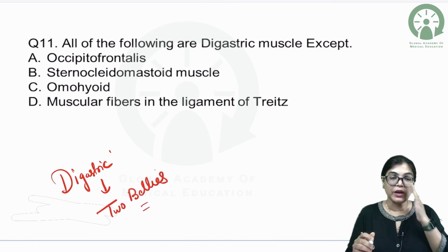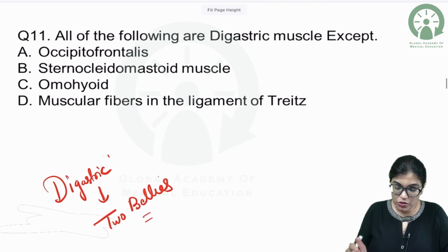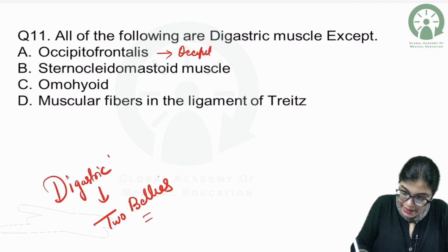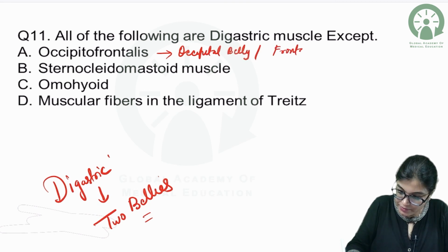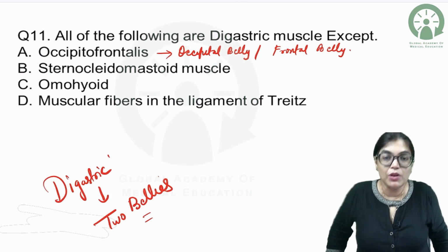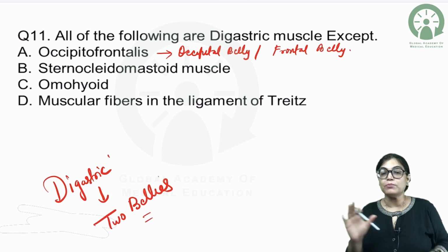Now coming to the answer, we know that the occipitofrontalis muscle has an occipital belly and a frontal belly. So that means it is an example of a digastric muscle.